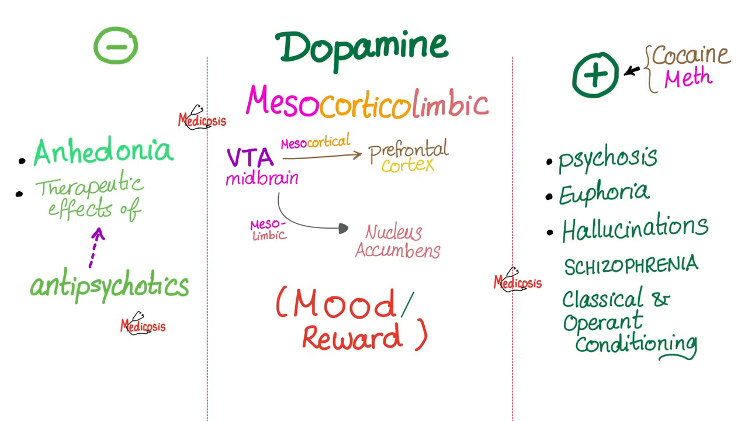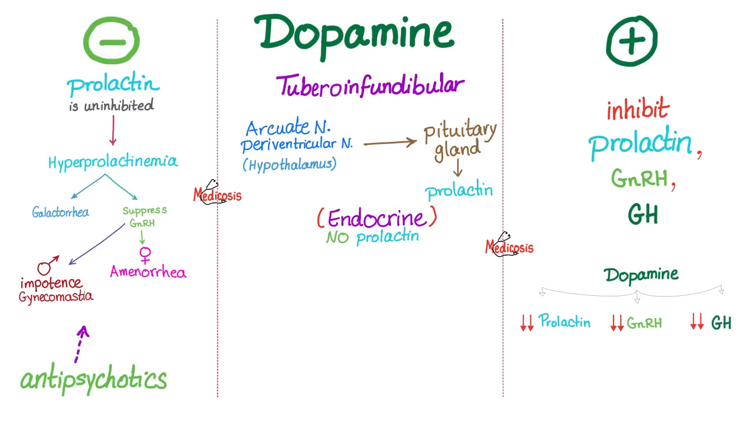But dopamine in the mesocorticolimbic pathway, or mesocortical and mesolimbic, is important for mood and reward. Too much dopamine here, I get too much mood, psychosis, euphoria, hallucinations. Too little dopamine, what's the purpose of life anyway? This is anhedonia. Third, dopamine in the tuberoinfundibular pathway. That's the story where dopamine is anti-prolactin.